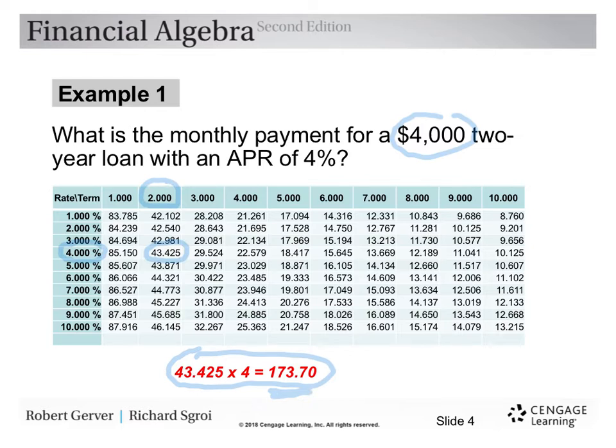So here's how we can use these charts. These charts are always based on $1,000, okay, or most of the time based on $1,000. So you have to take whatever you get for a number here and multiply it times the number of thousands.